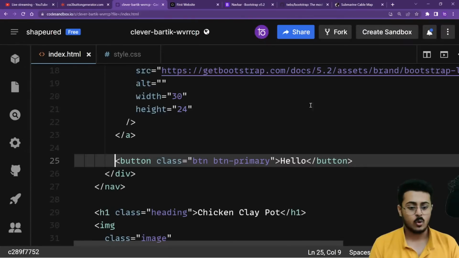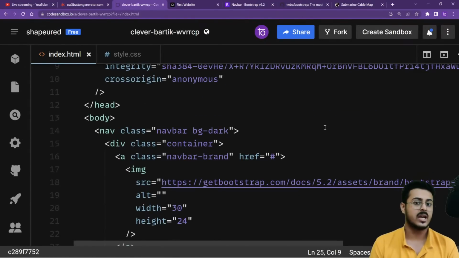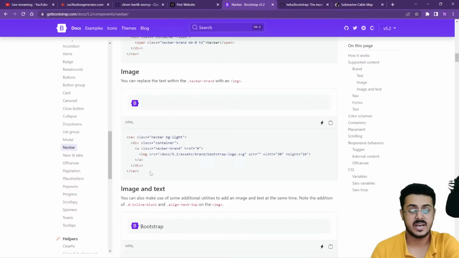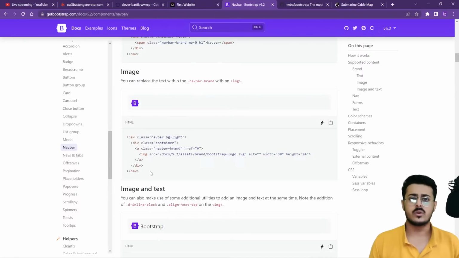So this entire code, as you're able to see, I didn't write a single line of that code. I just went to Bootstrap. I just saw that, okay, this is the type of navbar that I want to use. This is the type of navbar that I want to use. So I copied it and put it up right over there. I didn't write a single line of code. I just experimented with it.